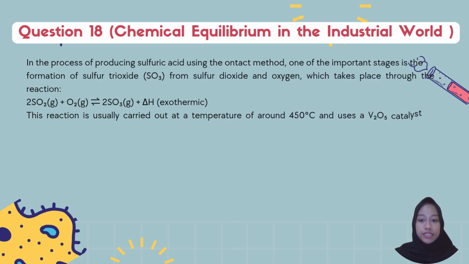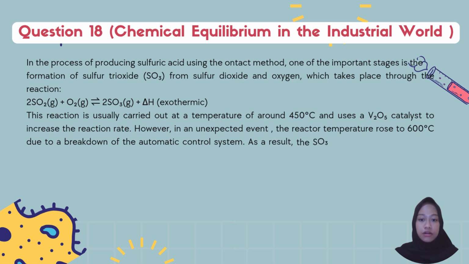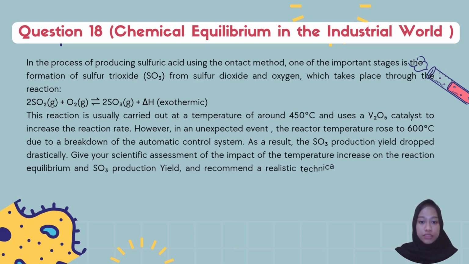Sulfur dioxide gas reacts with oxygen gas to form sulfur trioxide gas, and the reaction is exothermic. This reaction is usually carried out at a temperature of around 450 degrees Celsius and uses a vanadium pentoxide catalyst to increase the reaction rate.